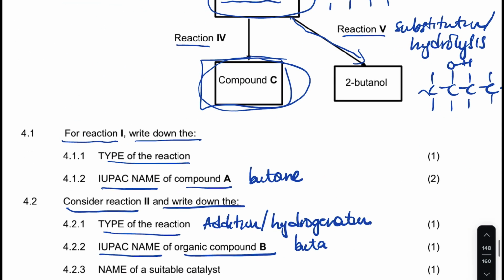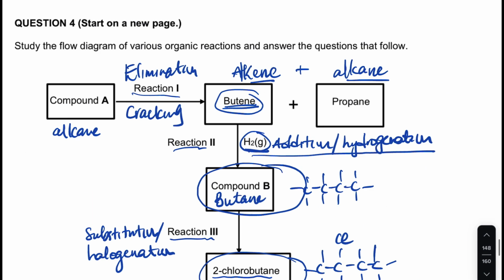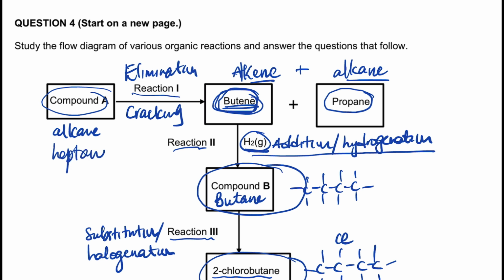Of compound A, guys, I think I've made a mistake here. This is not a butane for compound A. Compound A, if you look at this, it's four carbons of butane and three carbons. That makes seven carbons there. So this alkane is supposed to be a heptane.